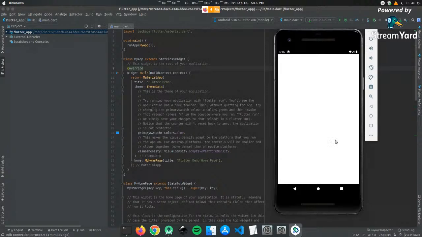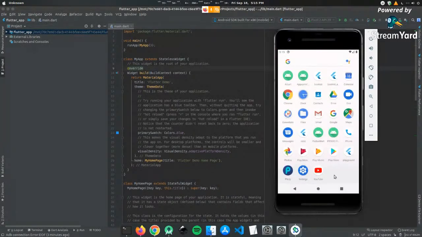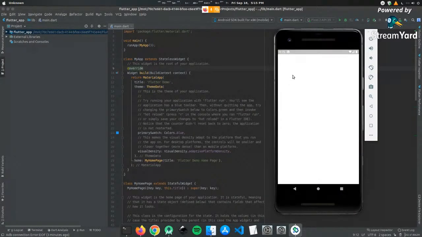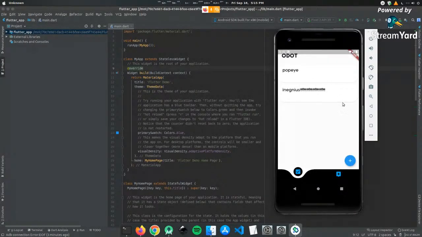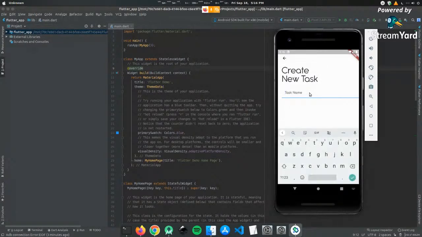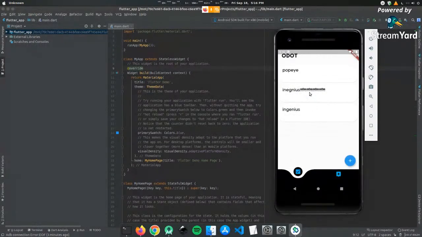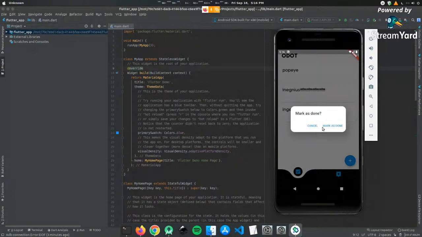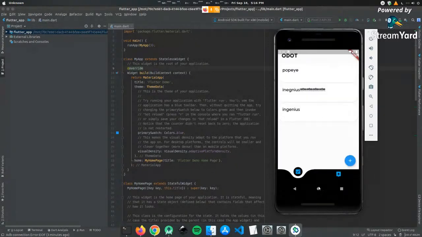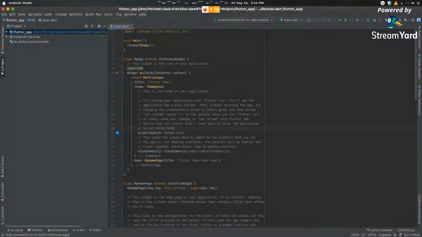Okay, so now let me head over to my emulator here, and we should have a demo app over here. This isn't the demo app. So let me give you an example of what we're going to be building by the end of this session. We will be able to build this basic application that allows you to create your own to-do items. So let's type in something here, and you can see that you can add it in here. You can mark it as done and it'll disappear. This is the basic application that we'll be aiming to build today.